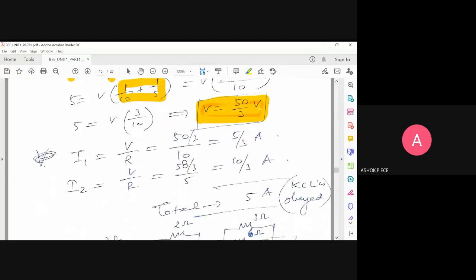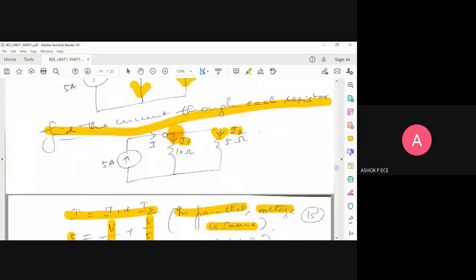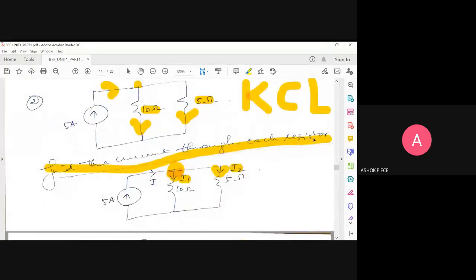Be attentive and see what I'm projecting and learn that very well. At the end of the day, you can again repeat the same by solving and cross-checking your answers. So we have got the voltage 50 by 3 volts. But what is the question? Find the current through each resistor.